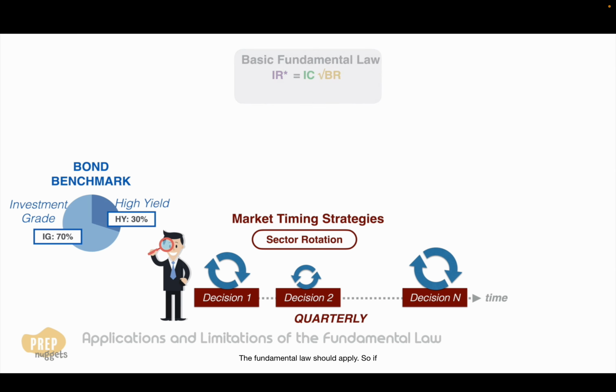The fundamental law should apply, so if the active portfolio is unconstrained, the expected active return should still be the IC times root BR times active risk of the portfolio. However, do note that there are distinct differences in how these parameters are determined for market timing active strategies.